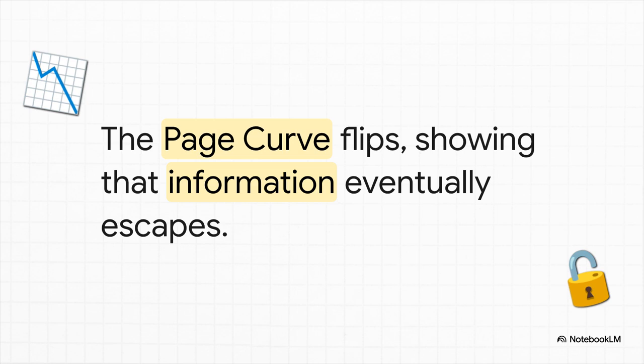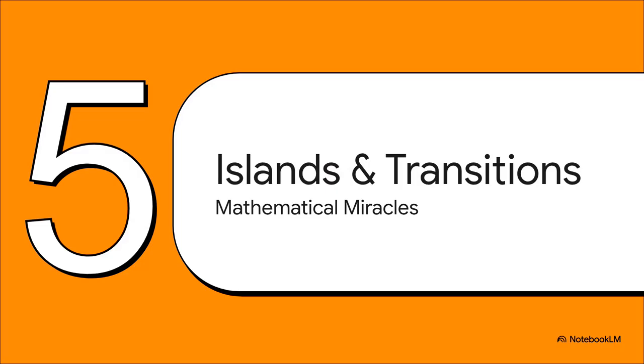It shows that the evaporation process is indeed unitary, meaning information is not lost. Initially, the entropy of the radiation goes up as entangled Hawking particles escape. But exactly at the page time, which is about halfway through the black hole's life, the curve suddenly flips. The entropy starts going down. This means the newly emitted radiation is highly entangled with the early radiation, carrying out the exact information of whatever originally fell in.